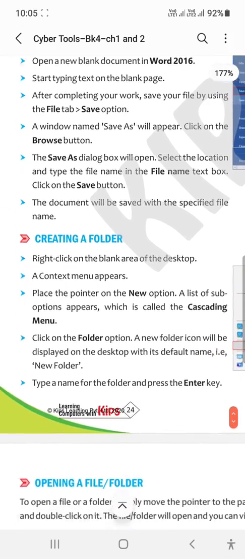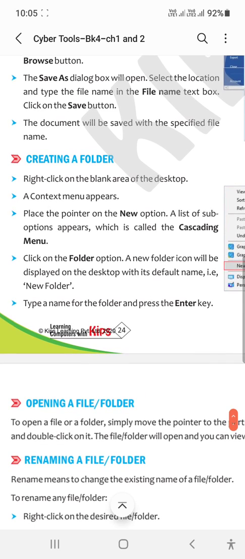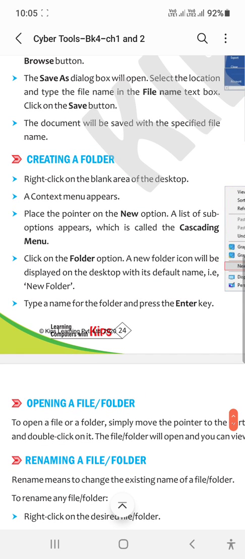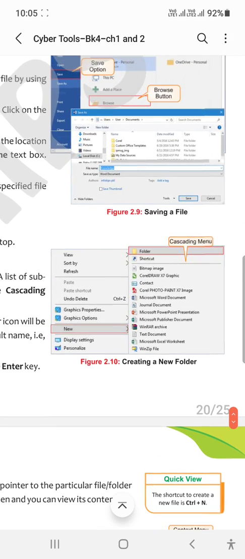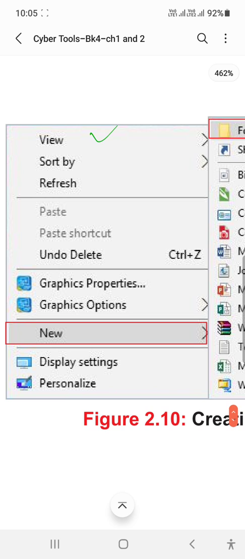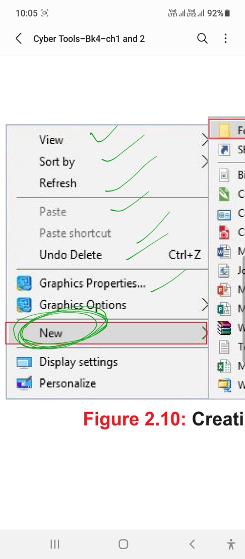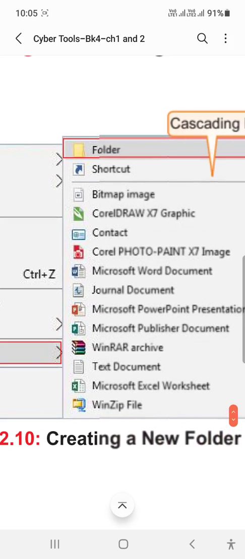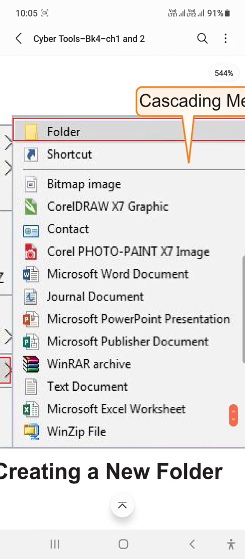Now let's create a new folder. Just right click with your mouse. Multiple options would be there: View, Sort by, Refresh, Paste shortcut, Undo, Delete, Graphics, New. This is the New option. You can click on this New option, then select from different options again. You can select particular files or you can create a particular folder.